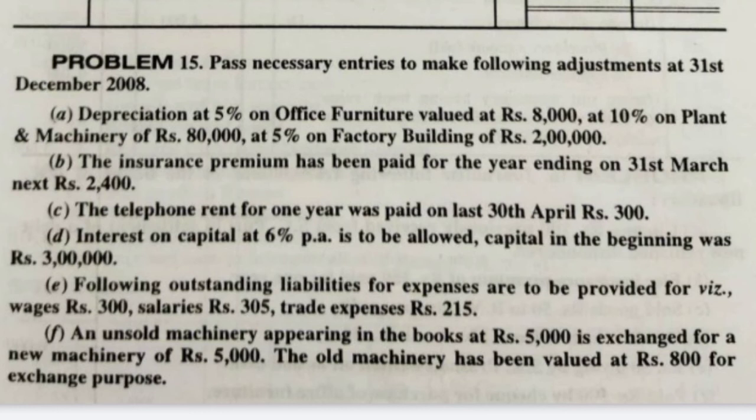Till April, that is January, February, March, April, we paid the telephone rent. That is telephone rent we paid in advance. It is also an asset. So prepaid telephone rent account. How much amount? 300 into 4 divided by 12, that is 4 months divided by 12 months. That comes to 100. It is an advance payment.